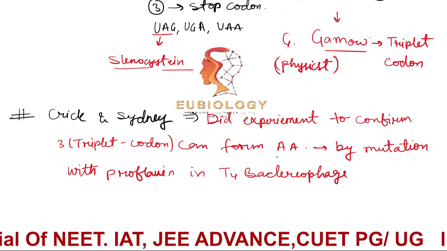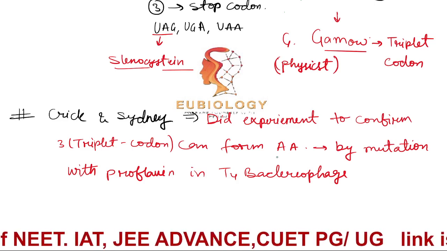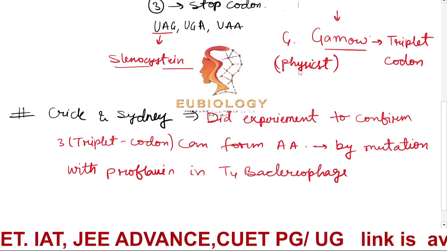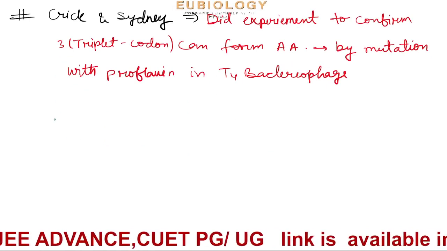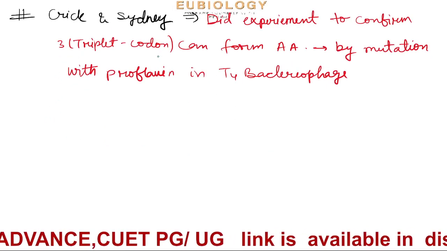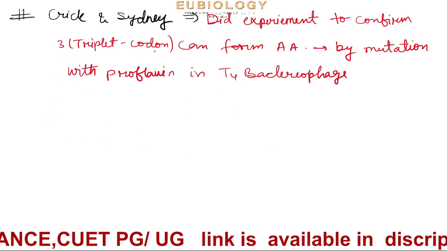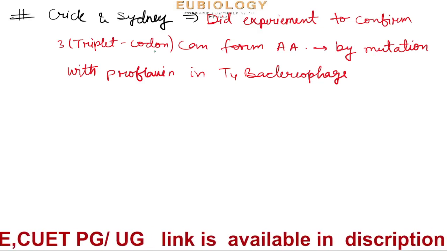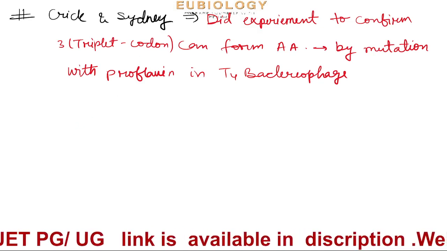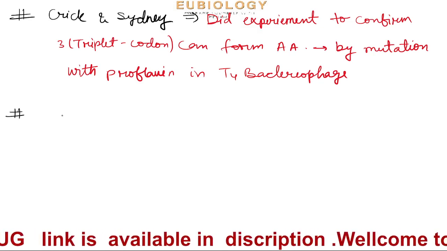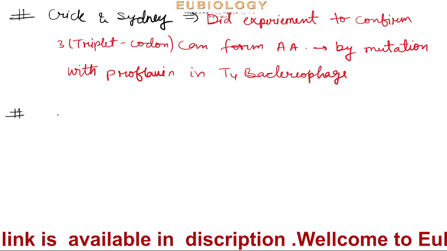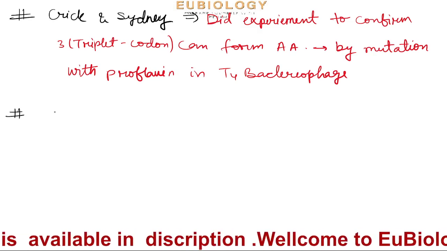But who will form the first amino acid with the triplet? Okay, so Sydney and Crick confirmed that the triplet is the correct prediction of making an amino acid. But who made the first amino acid artificially? That was